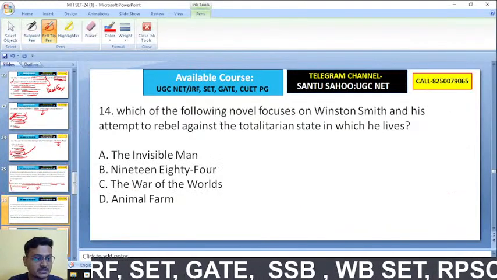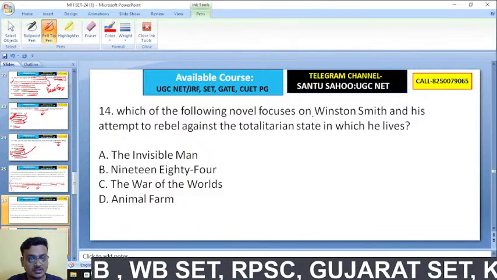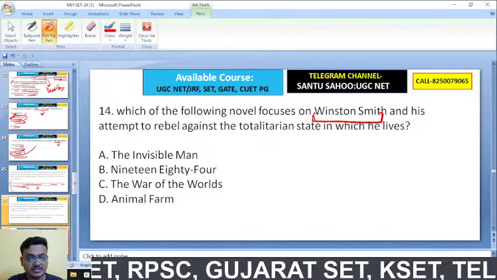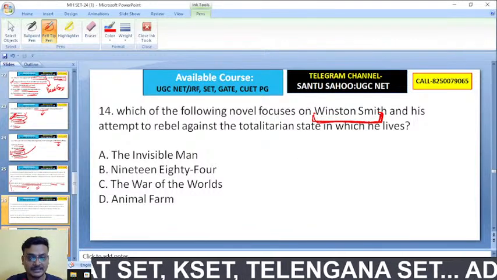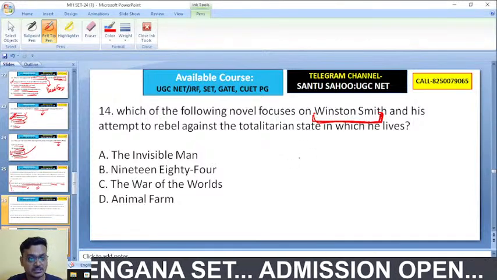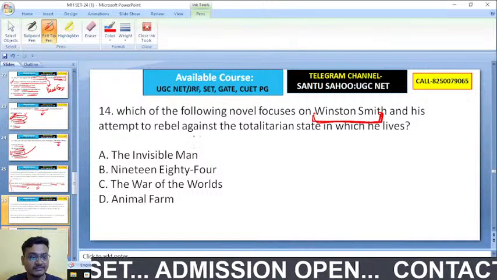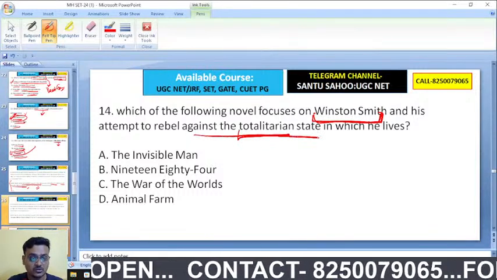Chalo. Here is question number 14. Which of the following novels focuses on Winston Smith? Winston Smith is the main protagonist of this political, dystopian classic, and he attempts to rebel against the totalitarian state.